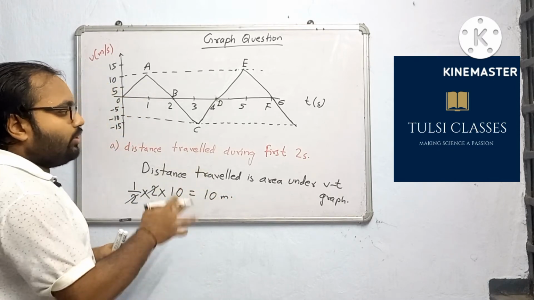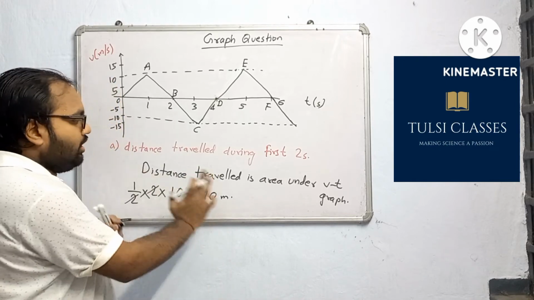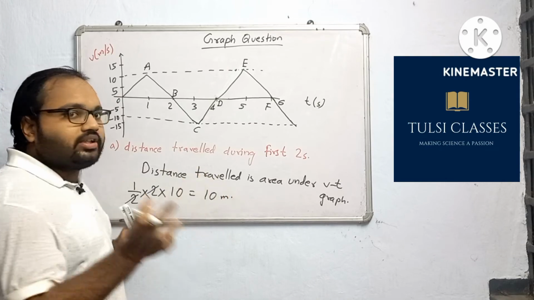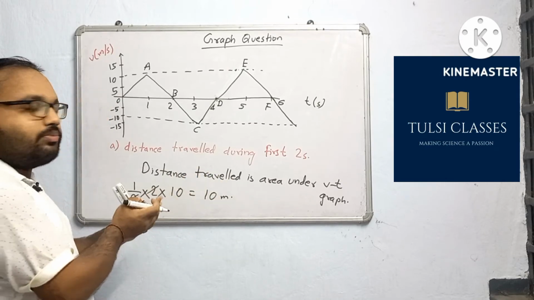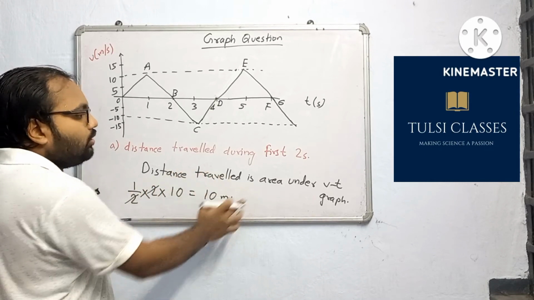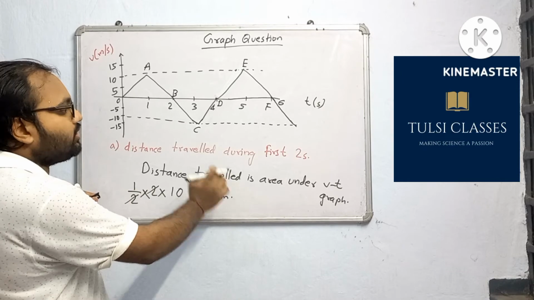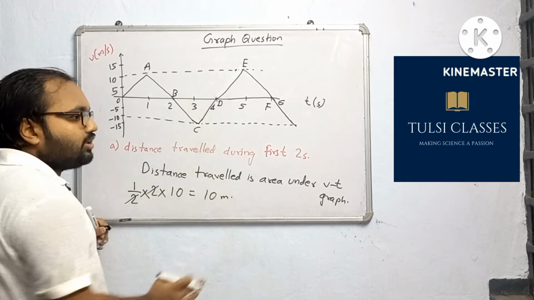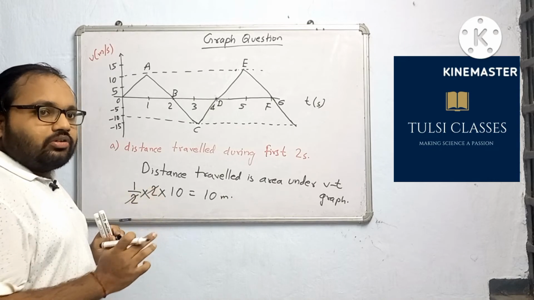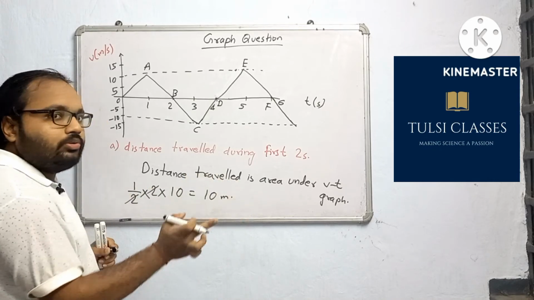We have many questions. As space is less, I will write the next question after erasing this. But you remember distance traveled, or if it is displacement, suppose instead of distance, displacement is being asked, then also the rule will be the same. We have to find the area under the VT graph. But there we have to take care of the sign, because displacement has sign also. It is a vector quantity and distance is a scalar quantity. Let us move to the next question.